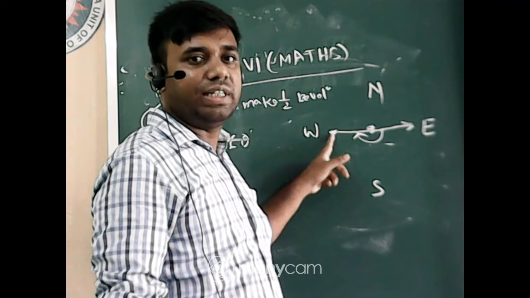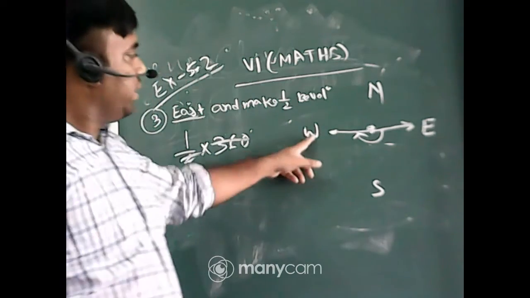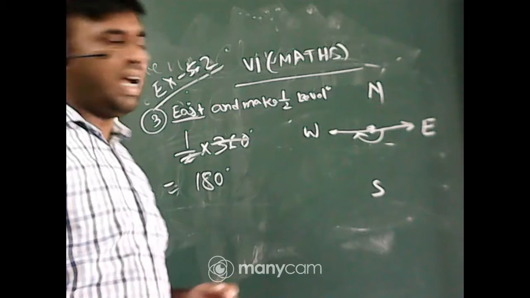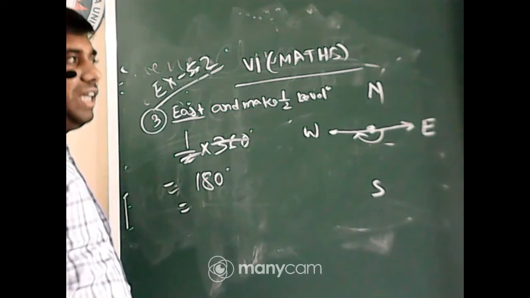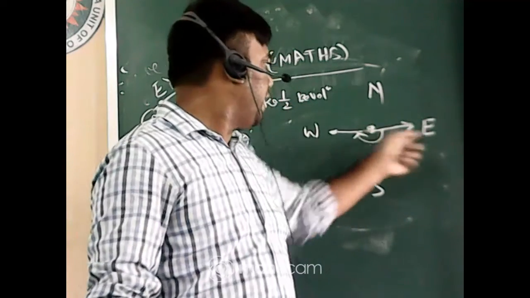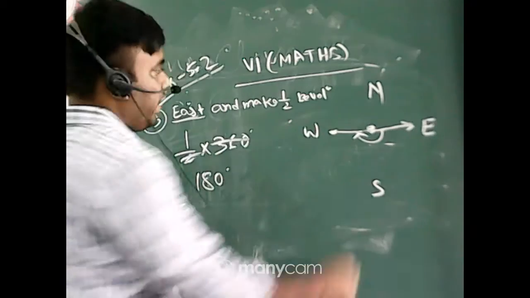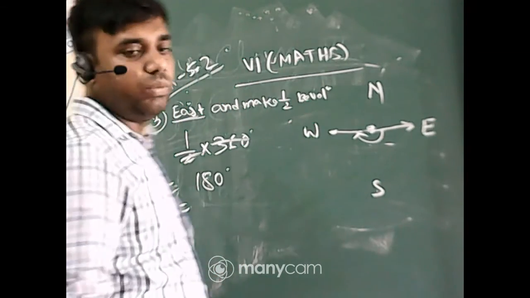And it is west. Otherwise, in another method you can draw a line in the opposite direction, or east to south 90, south to west 90, 90 plus 90, 180.